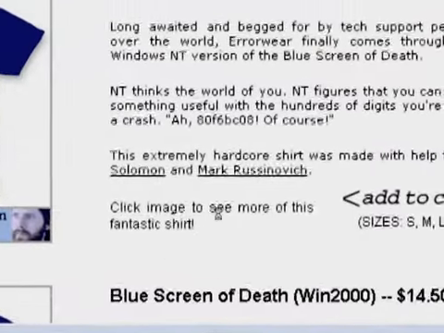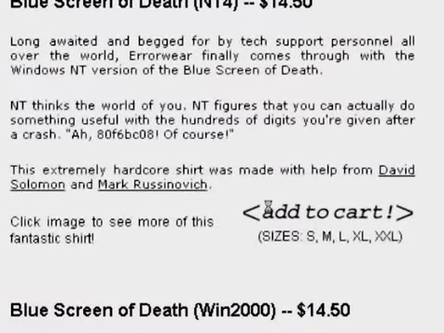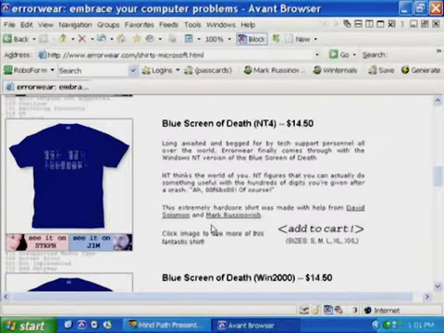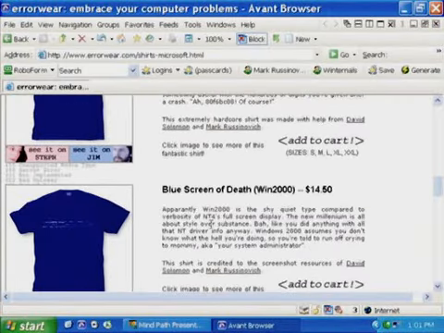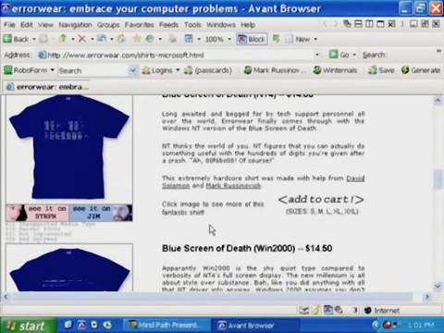Oh, look at that, Dave. And even our name is mentioned there. I think it says, "This extremely hardcore shirt was made with the help from David Solomon and Mark Russinovich." I got my name first. In fact, you had nothing to do with generating that image, so that's a little annoying. It's also kind of annoying that they put our names there, but we don't get any kind of commission off the sales. Now, you know what's nice, though? There is no XP blue screen of death shirt. We just, on principle, refused to provide them. XP is so reliable that that would be a shame to wear.